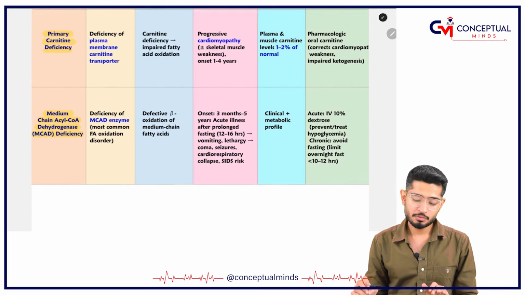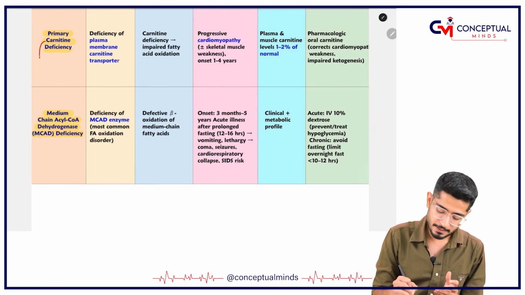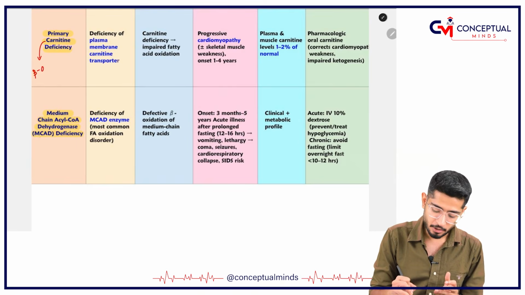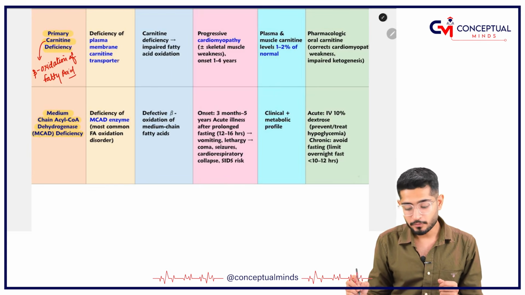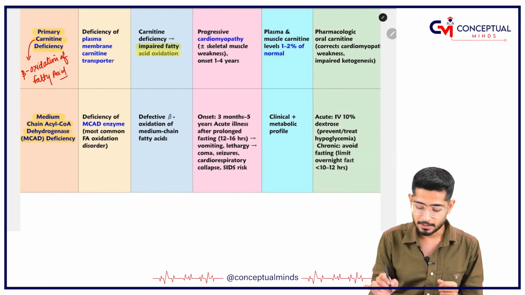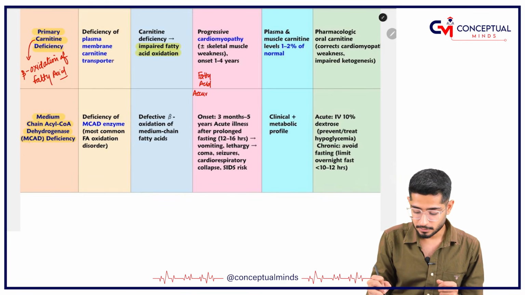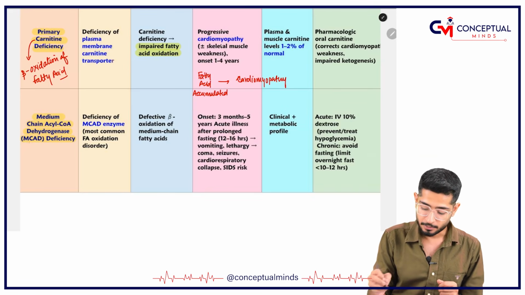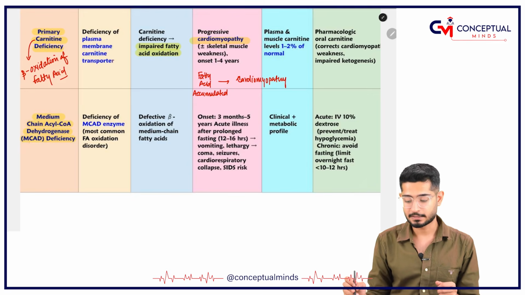Now for carnitine deficiency: carnitine is required for beta oxidation of fat. In order to digest the fatty acids, we require carnitine. If there is no carnitine, there will be impaired fatty acid oxidation, and the fatty acids are going to accumulate in the cardiac muscles, so progressive cardiomyopathy is going to happen, along with skeletal muscle weakness.